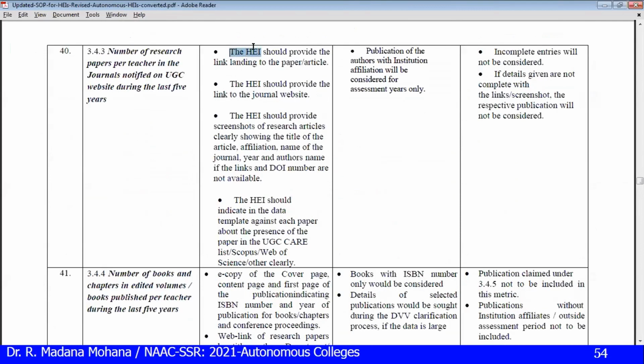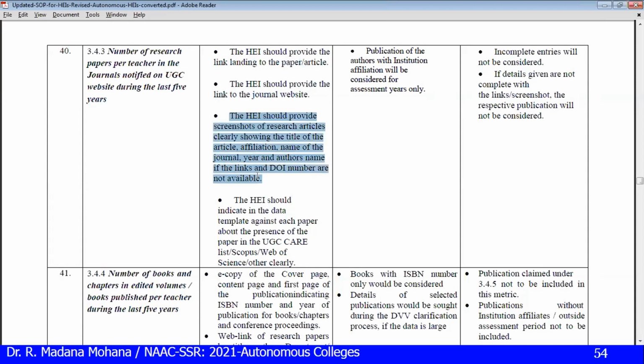So the institute should provide the link landing to the paper or article, direct link. The institute should provide the link to the journal website. The institute should provide screenshots of research articles clearly showing the title of the article, affiliation, name of the journal, year, author name, if the links and DOI numbers are not available.